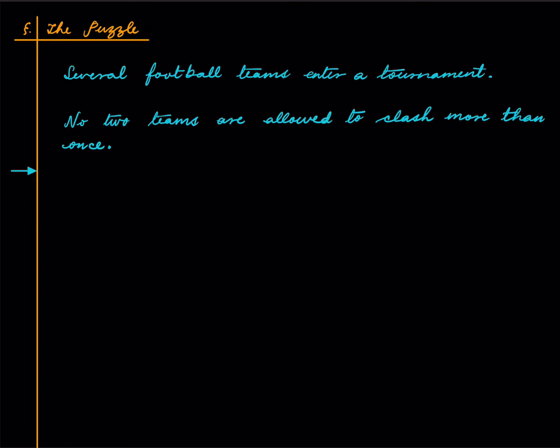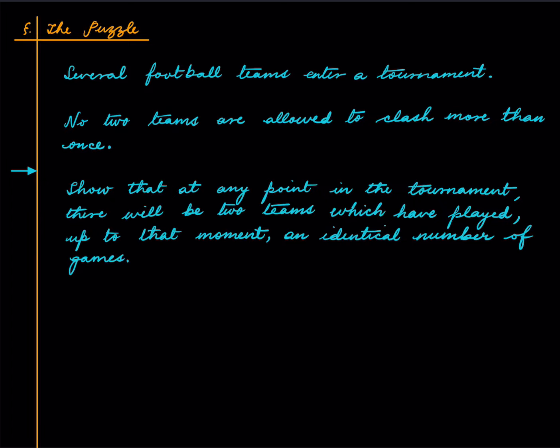So we want to show that at any given time in the tournament, there will be two teams which up until that point have played exactly the same number of games. A very trivial case would be, as soon as the tournament starts, no team has played against any other team. Then every team has played exactly 0 games. So of course there are two different teams with the same number of games.